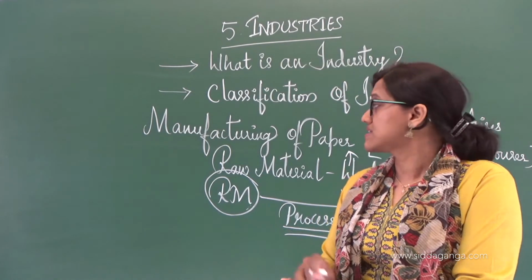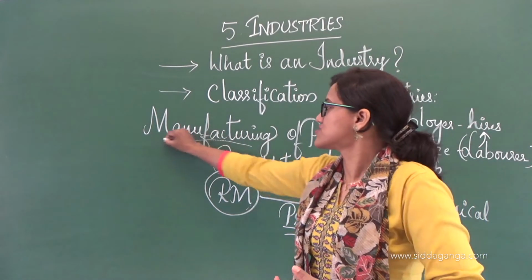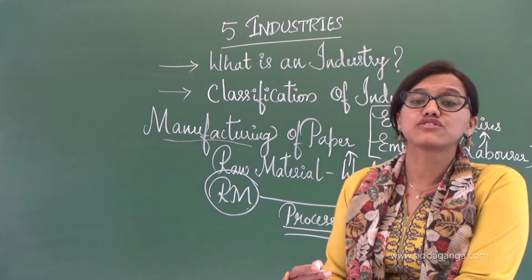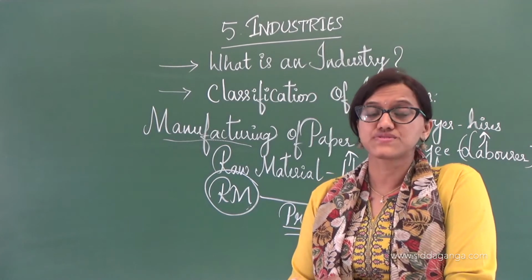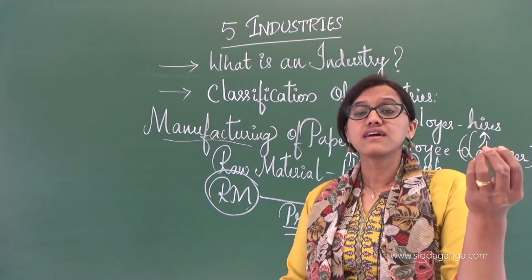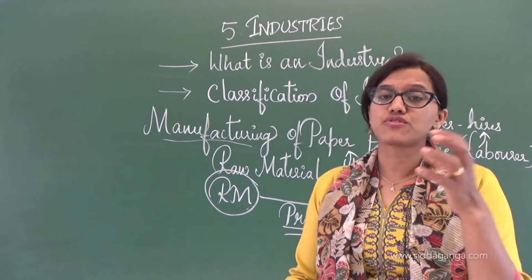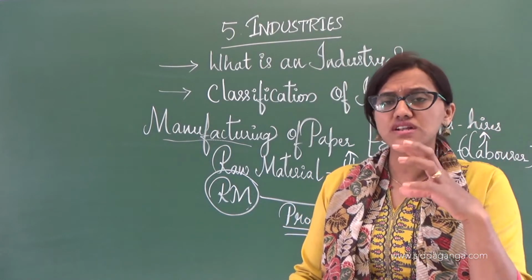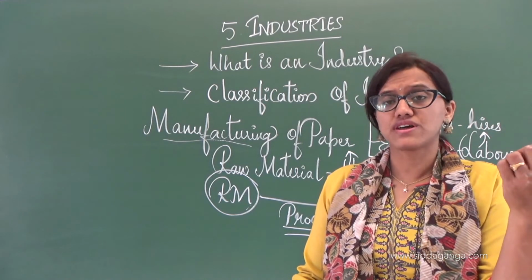It is totally the manufacturing industries. The secondary sector includes manufacturing industries, wherein the industries use agricultural products. They totally depend upon agricultural products.